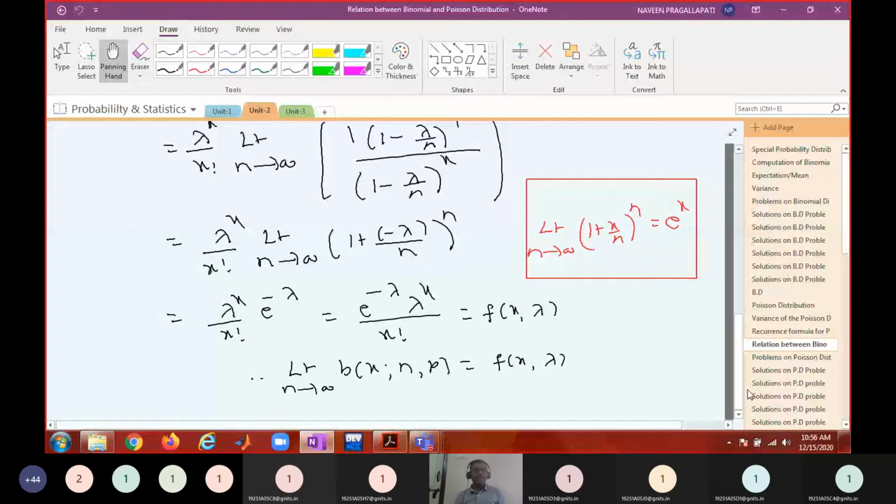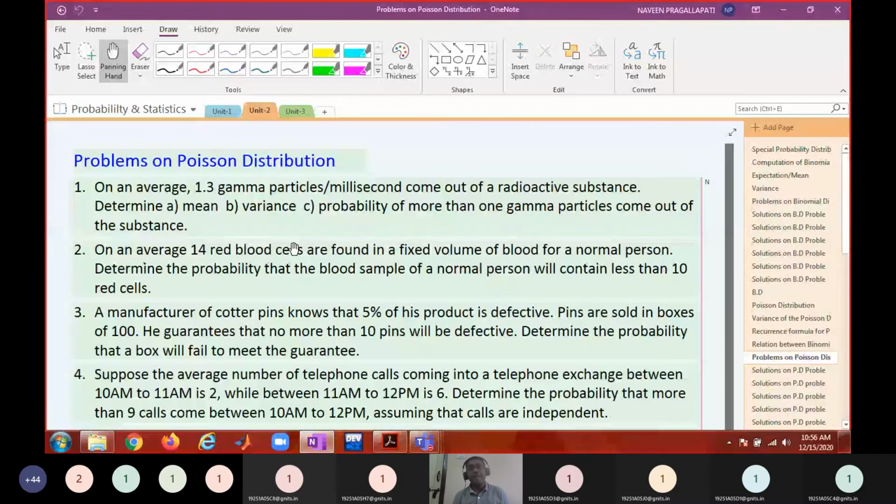And we did some problems on Poisson distribution. So in all these problems, lambda will be given. If lambda is not given, you can approximate that lambda with the binomial mean. What is binomial mean? np. You can always approximate lambda equal to np.